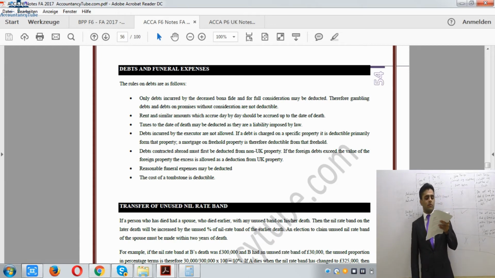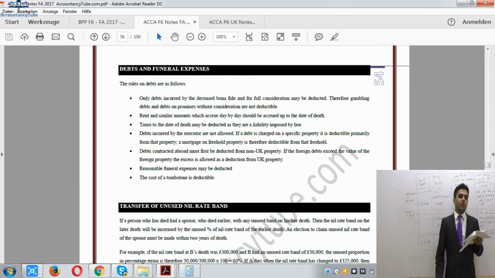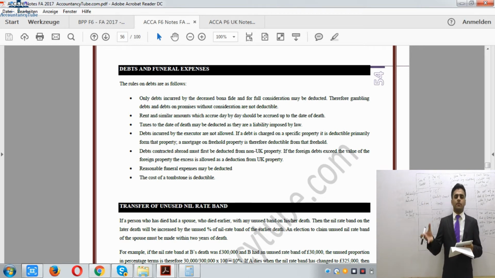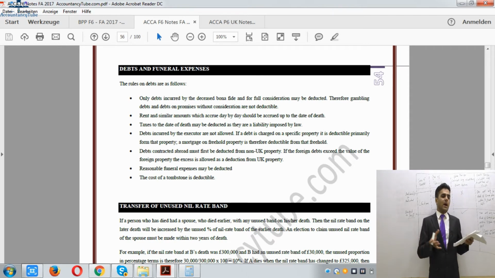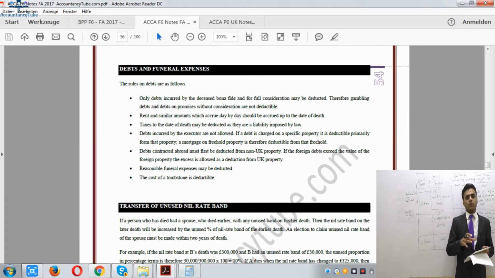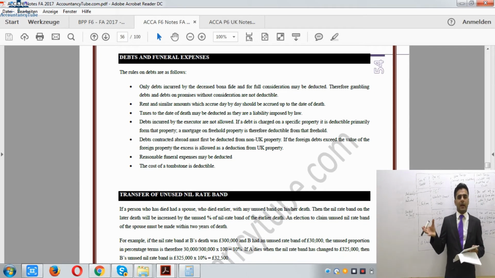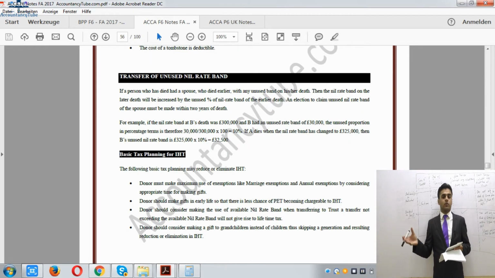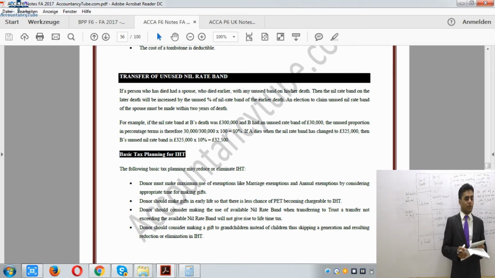So likewise, the unused nil rate band, the normal nil rate band of £325,000, will also be transferred to the surviving person, right? But there will be circumstances when the first spouse died, the nil rate band was, say for example, £200,000, but now it's £325,000. So we will have to see how much was the unused nil rate band at that time, and what percentage of unused nil rate band it was according to that old nil rate band.